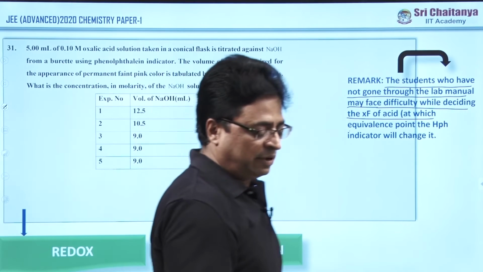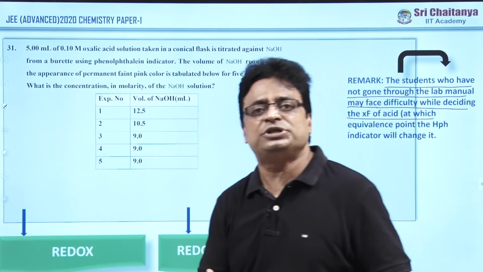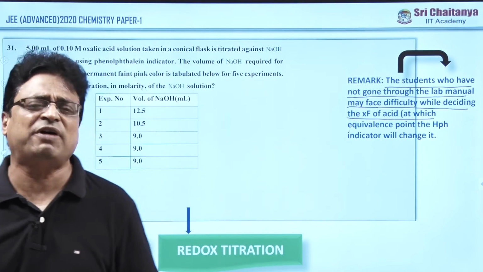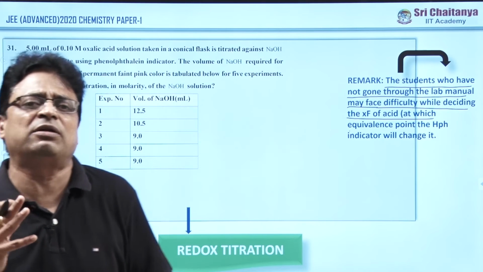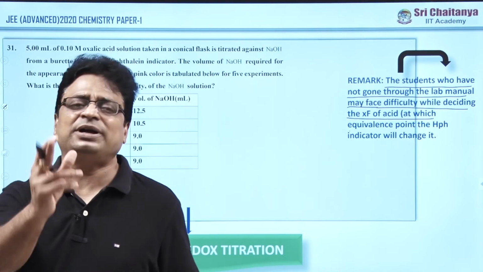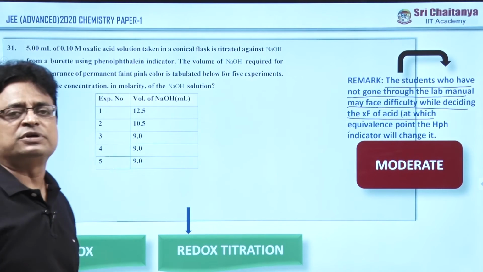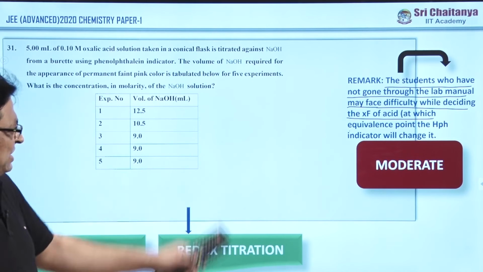If you are good at lab manuals and a practical approach to solving problems, it is easy for you. If you have not concentrated on the practical manuals and practical approach, automatically the question becomes very difficult. And of course, the majority of the students consider this as what?